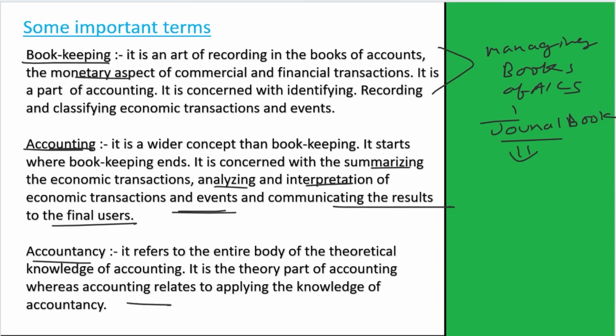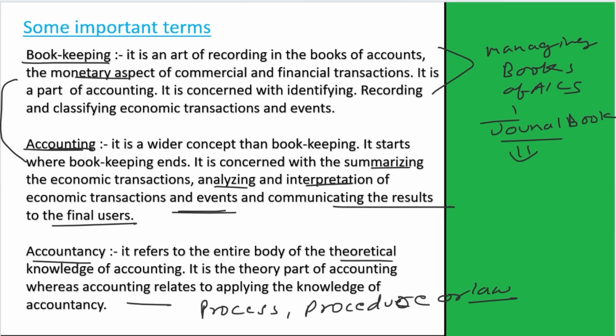It is related to the process or law under which the whole work of bookkeeping and accounting is done. It is just the theoretical knowledge of how we have to do the bookkeeping and how we have to do the accounting.